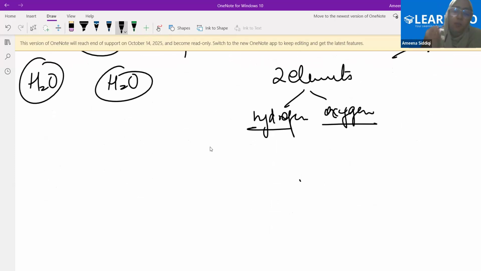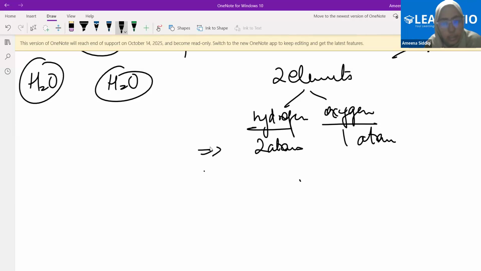Why? Because in each and every molecule of water, whether it is from your part or from my place, there will be two elements, and these two elements will be combining in a fixed ratio. And what is that ratio? Two atoms of hydrogen and one atom of oxygen give you this one molecule of water. That is what we mean by the fixed proportion.